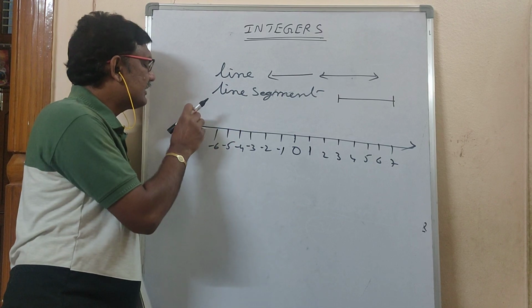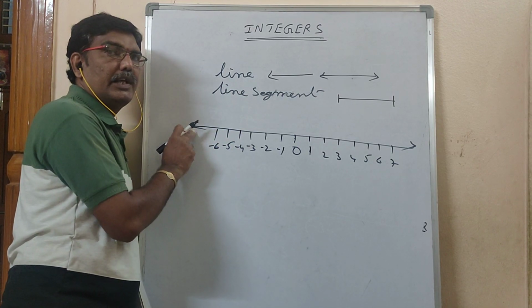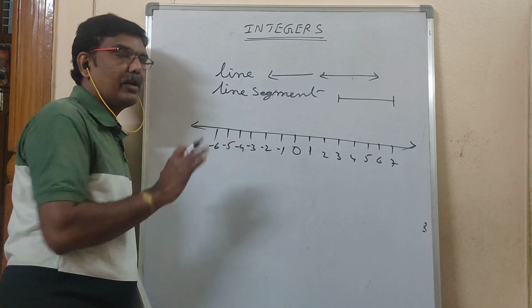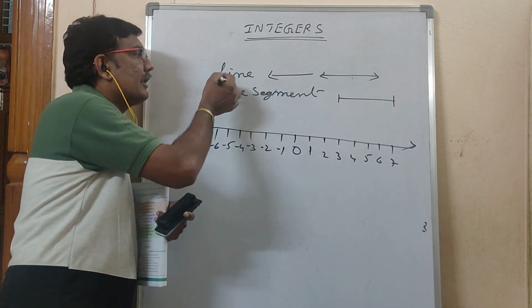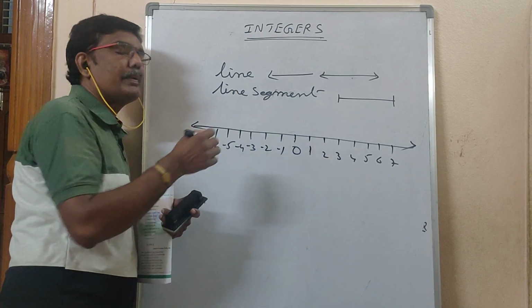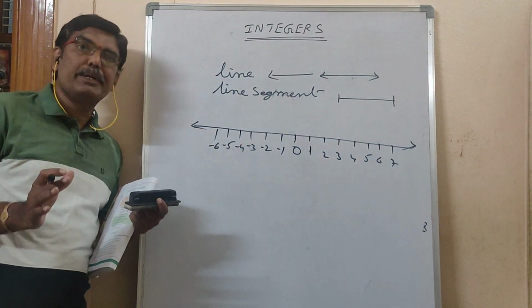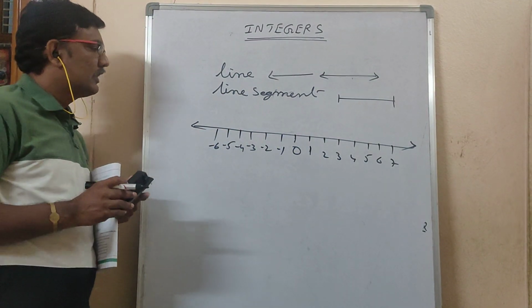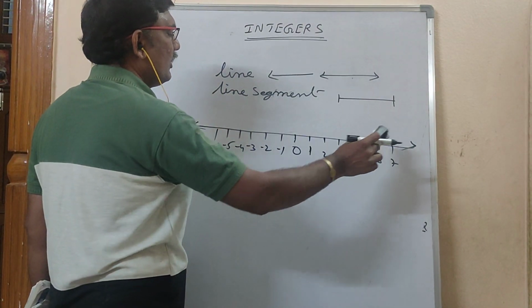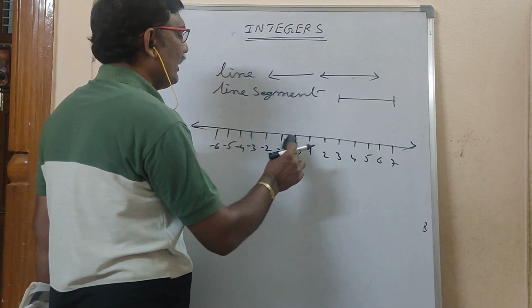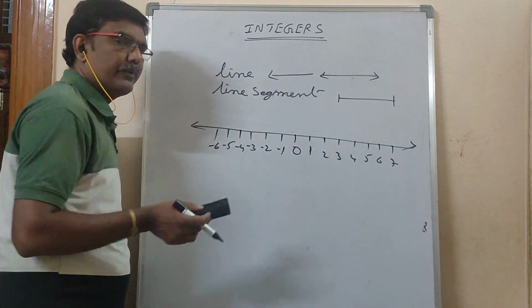So a number line means I can extend this side and that side. If you can extend, you have to keep arrow marks. If you can't extend, you should not keep arrow marks. Line, line segment. So for a number line, arrow marks should be present. Number line, 0 you have to write. For 0, right side positive, left side negative.